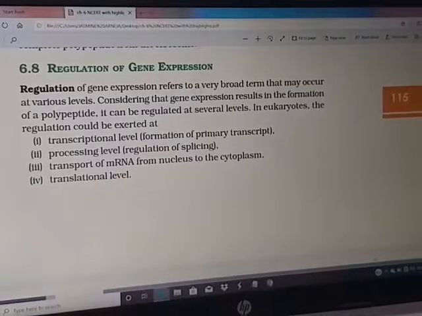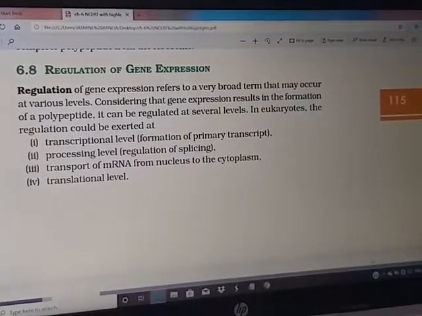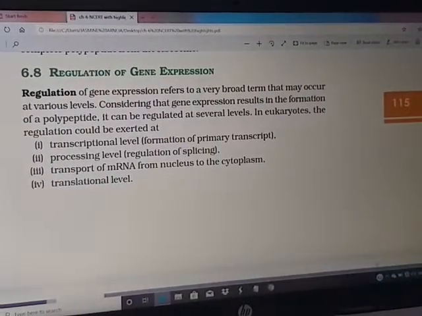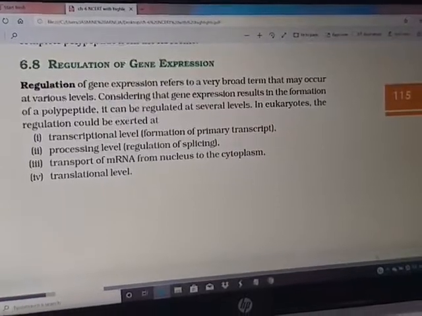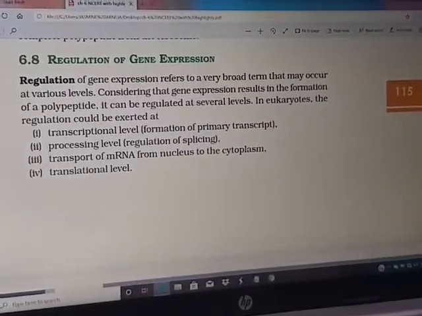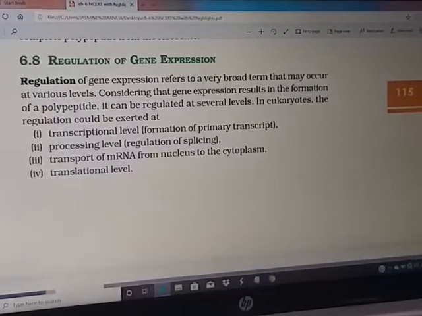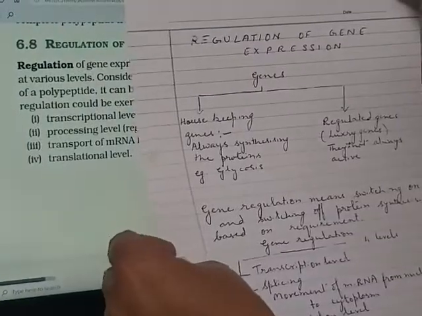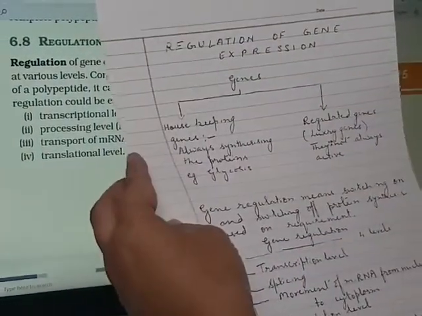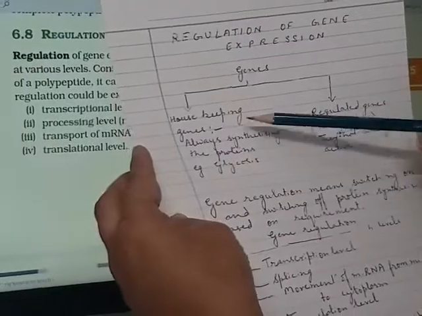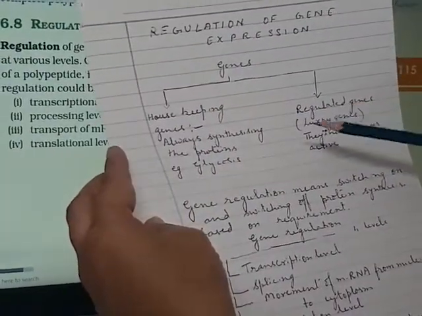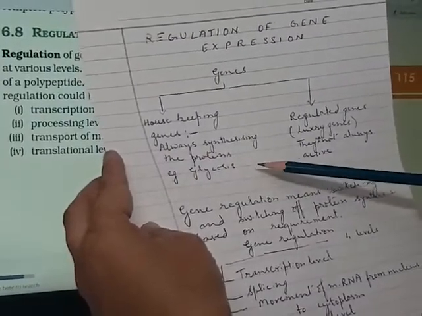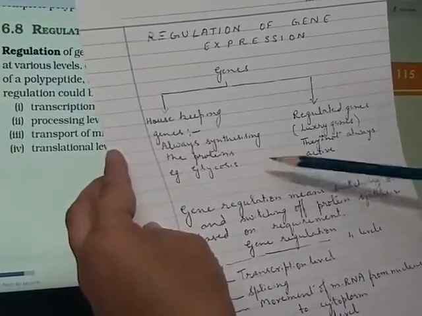Hello students, today we are going to start the topic of regulation of gene expression from chapter 6, Molecular Basis of Inheritance. Gene regulation means how they synthesize the proteins. We take an example that there are housekeeping genes which are always synthesizing the proteins, for example, those genes which work for the process of glycolysis.